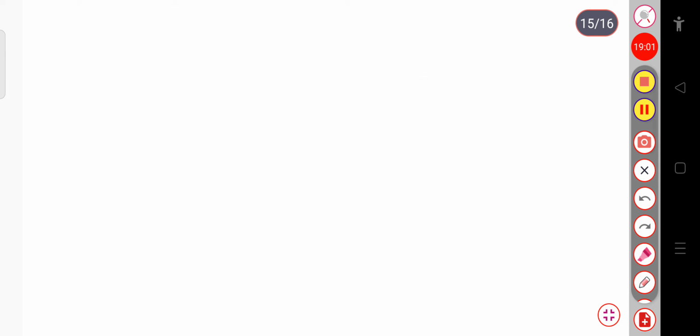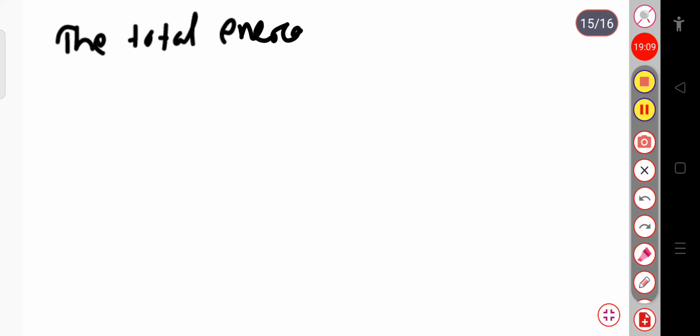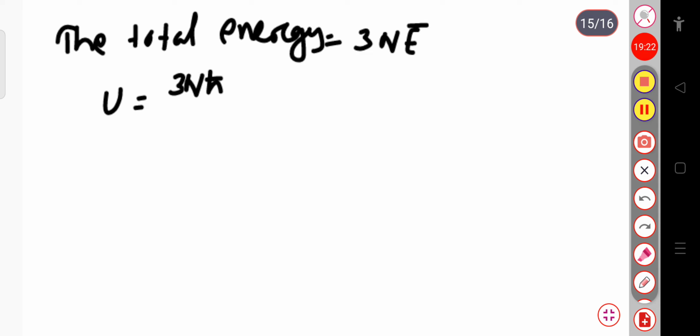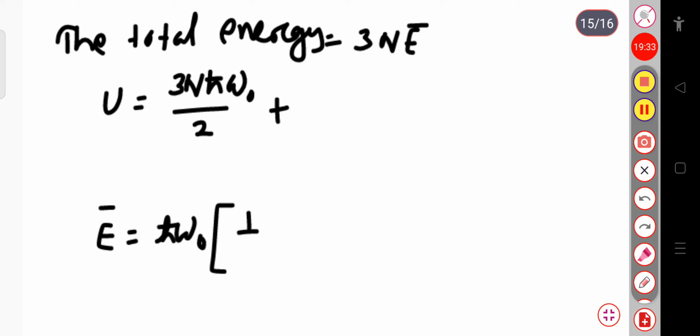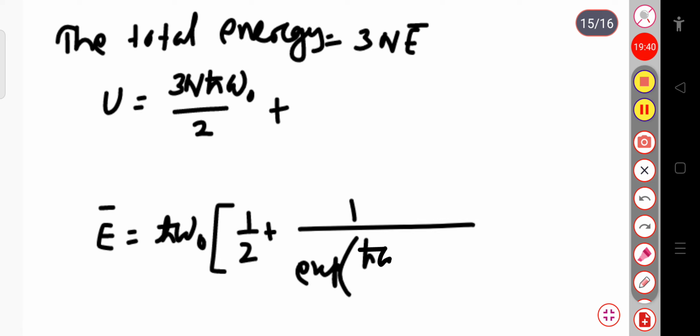So the total energy of the system, we can write the total energy is equal to 3n E average. So we can write U will be equal to 3n, this is h cot omega naught divided by 2 plus, if you can remember, we have calculated E average equal to h cot omega naught whole into 1 by 2 plus 1 divided by exponential h cot omega naught divided by kT, or kbt, minus 1.